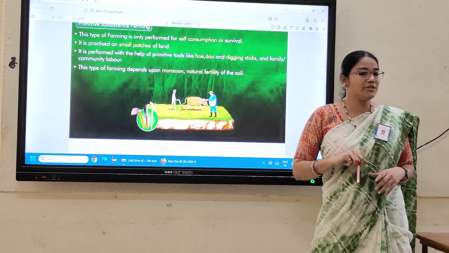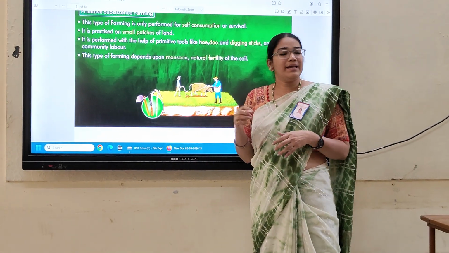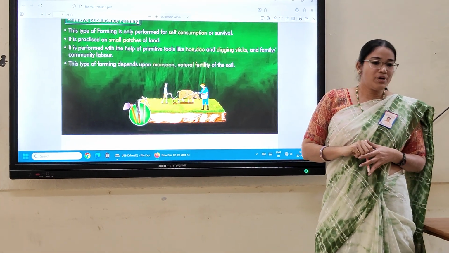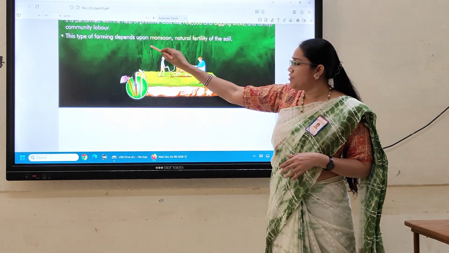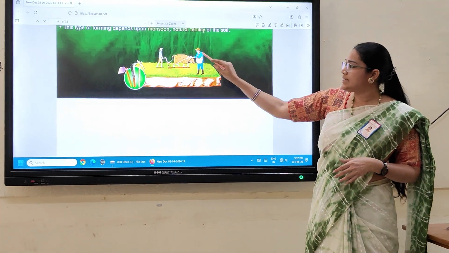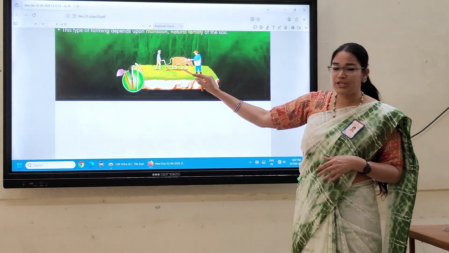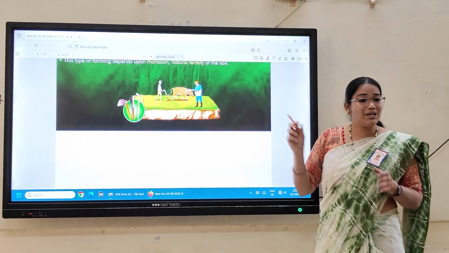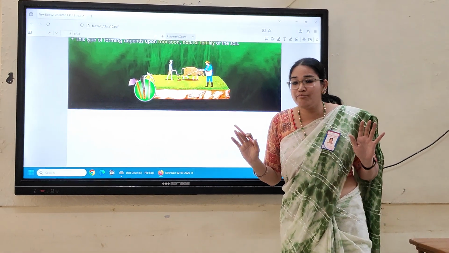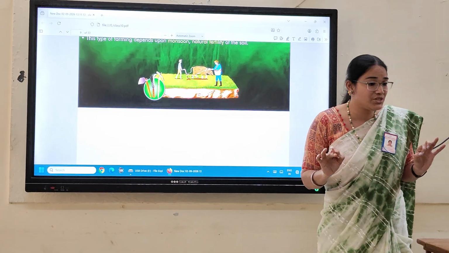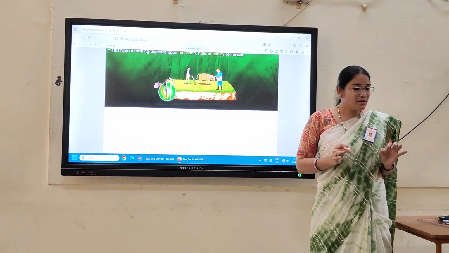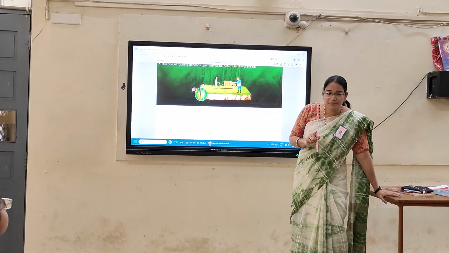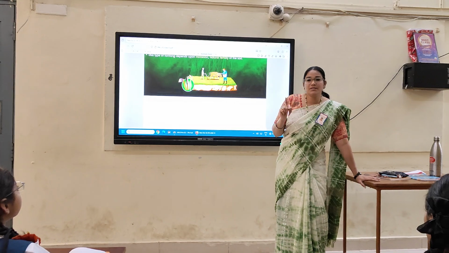And these primitive tools may be used. Primitive tools means what? Like digging sticks and the hoe, with more and more usage of digging sticks. Look at this: it is mostly practiced using animals and simple tools, in a traditional way. They haven't used any modern technology or methods like combined harvesters or heavy machinery. This kind of practice we call primitive subsistence farming.